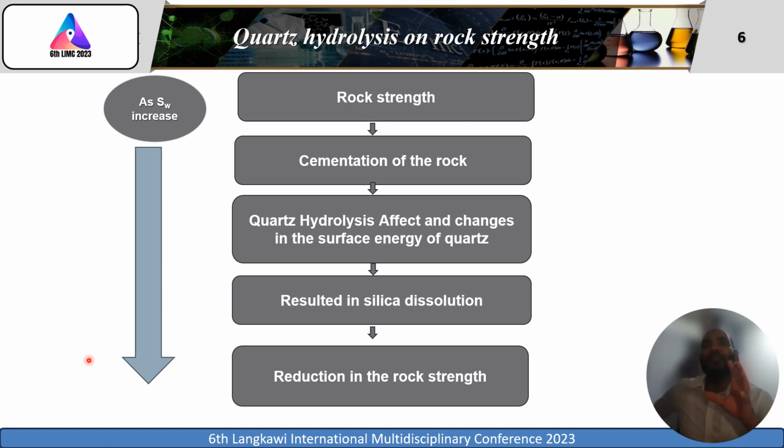So here I will discuss the quartz hydrolysis related to the rock strength. Actually, as we can see here, the rock strength only comes from the cementation of the rock. As the water saturation increases, quartz hydrolysis will take place and a chemical reaction happens between water and quartz. This changes the surface energy of the quartz. This leads the silica to dissolve inside the formation, resulting in silica dissolution. After that, we will have a reduction in the rock strength.